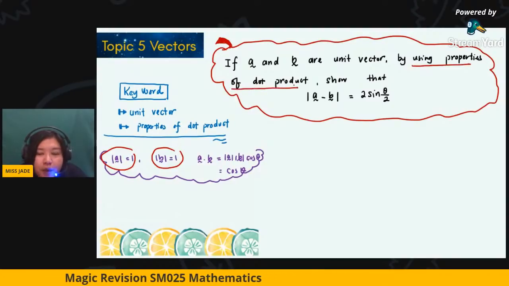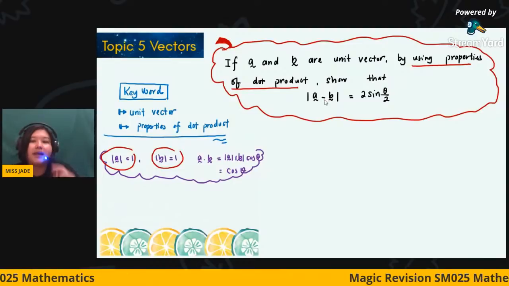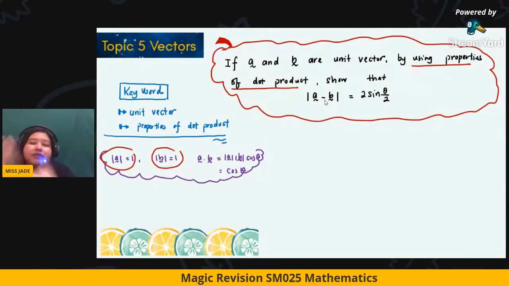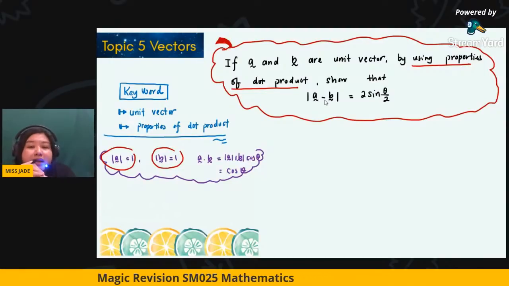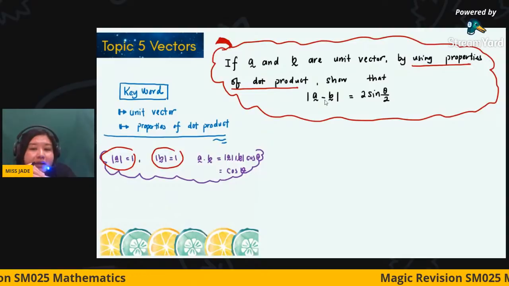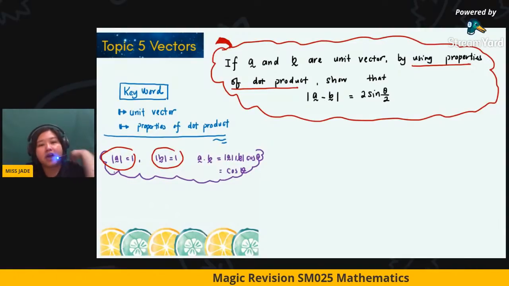The problem is how to use the properties. Take a look at the left-hand side and at the question. What do you actually want? How can I have the operation A minus B, since the question just tells me that A and B are unit vectors? This is related to the properties of the dot product.